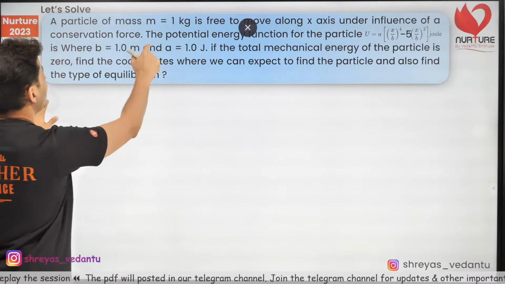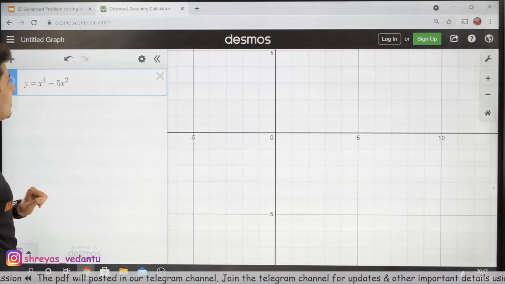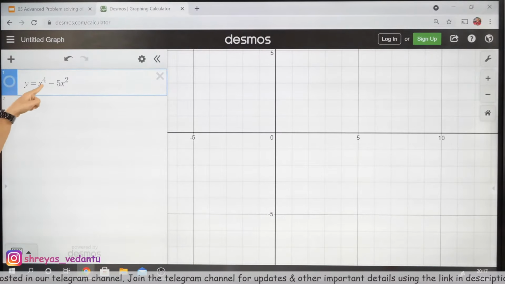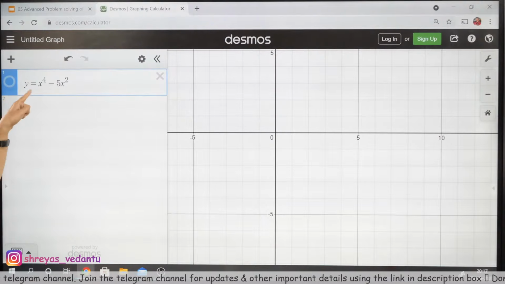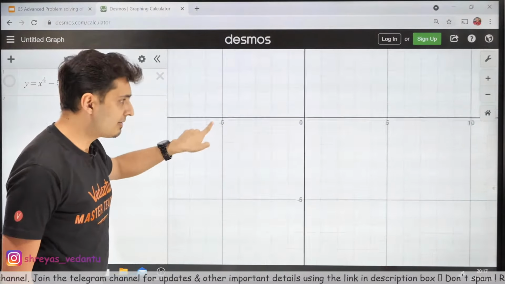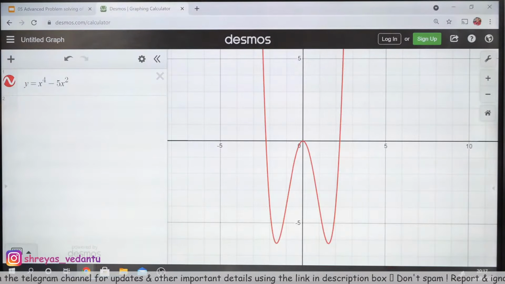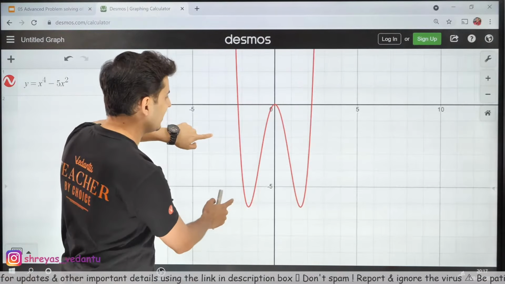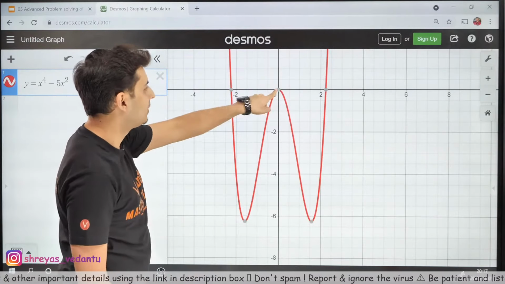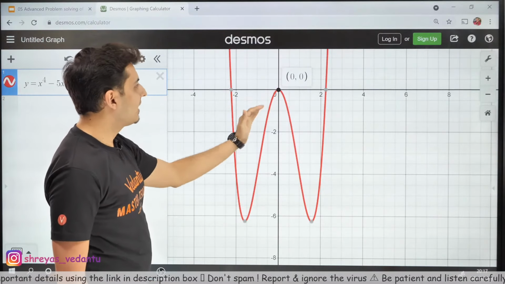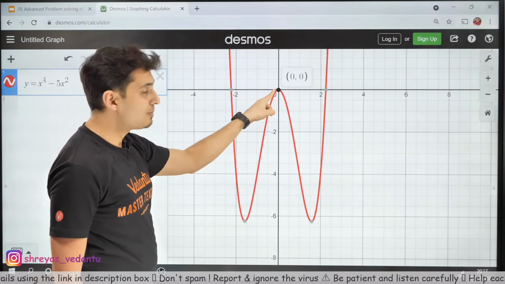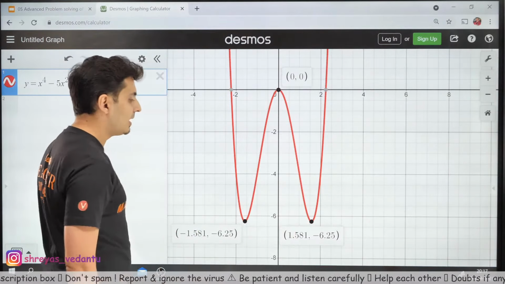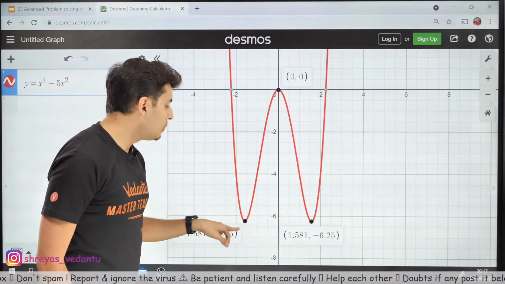Probably I should have the graph over here. This is on Desmos. I have already plotted that function: x raised to 4 minus 5x square is y. So this is my graphing calculator Desmos, and let's see how this graph looks. Look at this, guys. This is such a beautiful graph. At x equals 0, you get unstable equilibrium, that's maxima. And at minus 5 by root 2 and at plus 5 by root 2, you get the two minimas